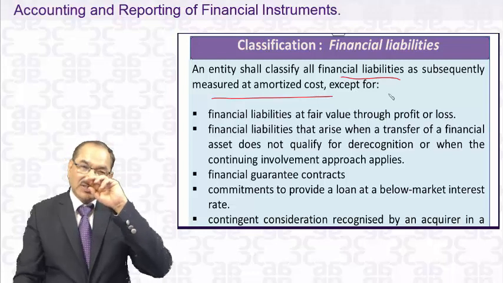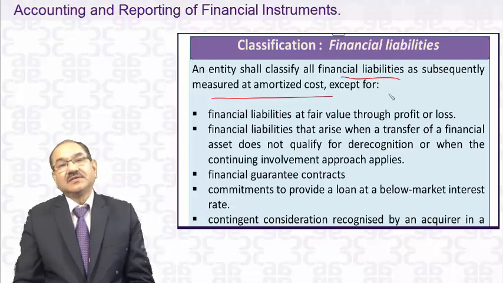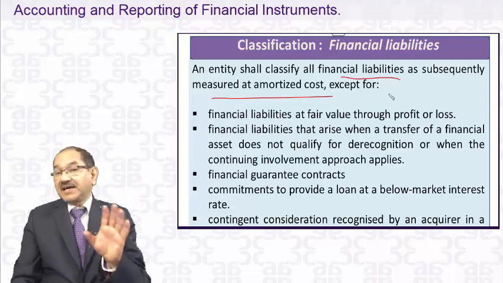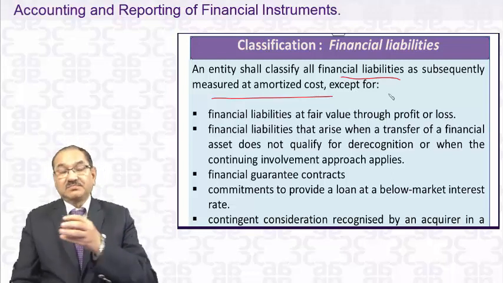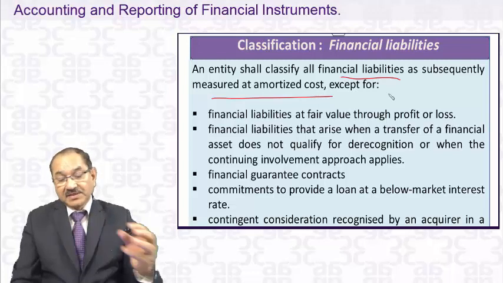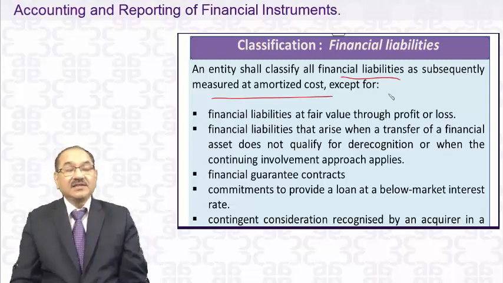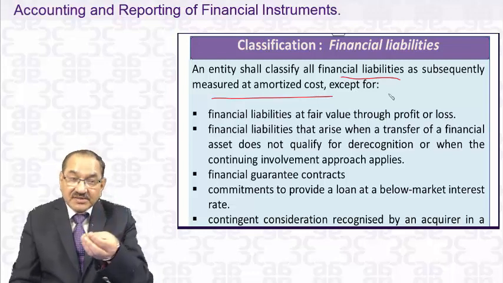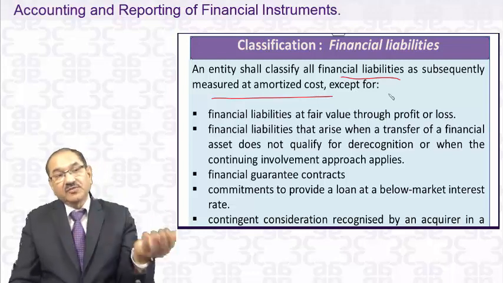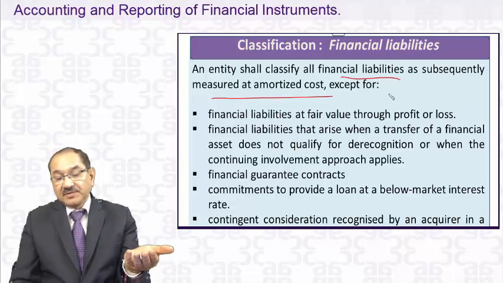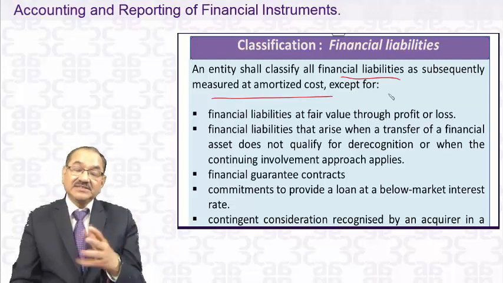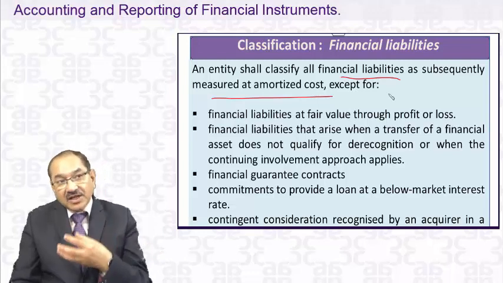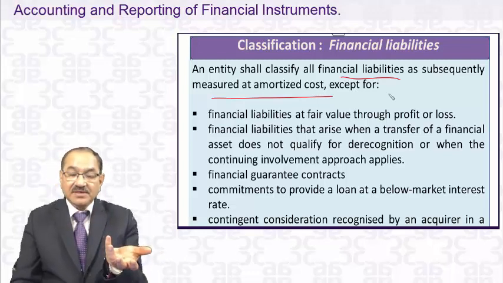Suppose you have issued certain debentures. They are not convertible debentures. If they are convertible, then you have to do the liability portion and the equity portion. The liability portion which you compute is the initial fair value of that one, and it will be recorded at that value. If it is non-convertible and the interest rate which you are paying on it is exactly the same, then that will also be the initial fair value of that liability.